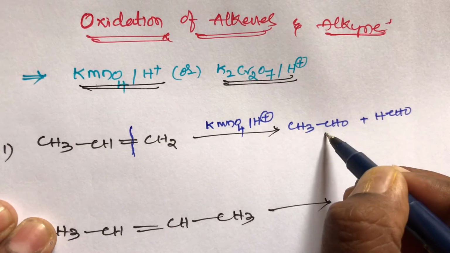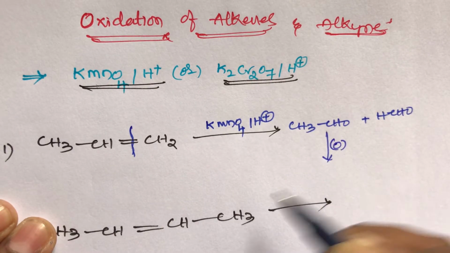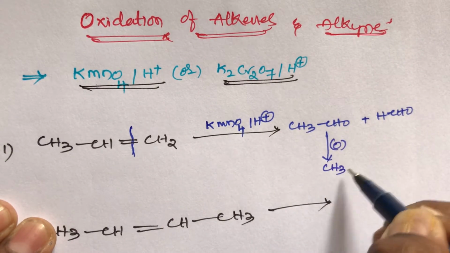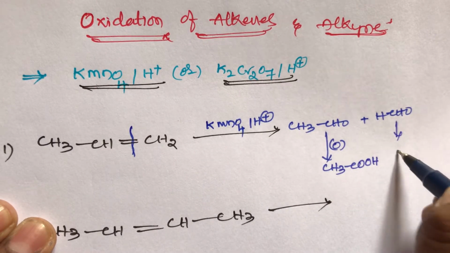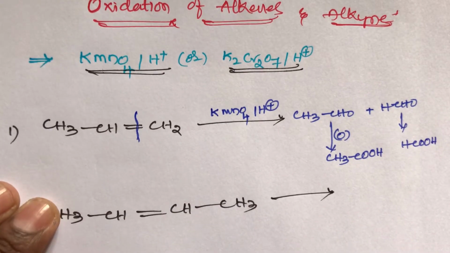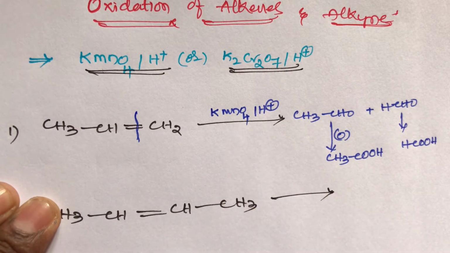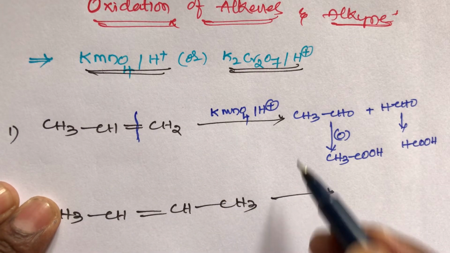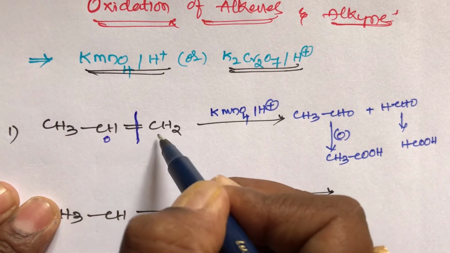Then after that, in further steps, again oxidation with KMnO4 gives carboxylic acid, that means acetic acid. It is also giving formic acid. It is most important, students. When alkenes react with KMnO4 in the presence of acidic hydrogen, in the first step an aldehyde is formed. Simply remember, just put one oxygen here, put one oxygen here.